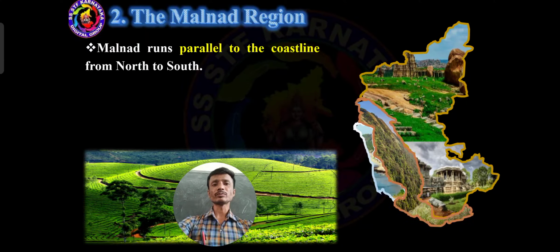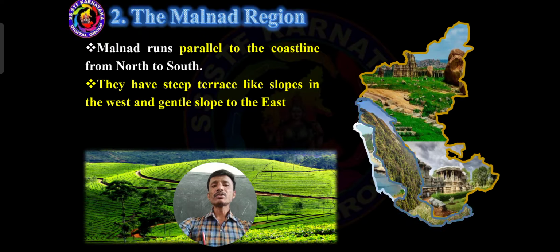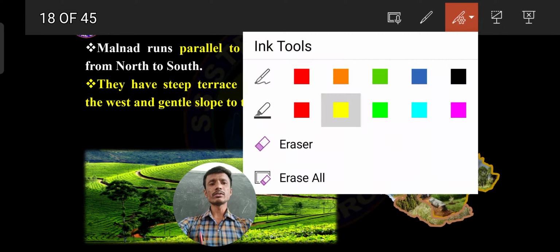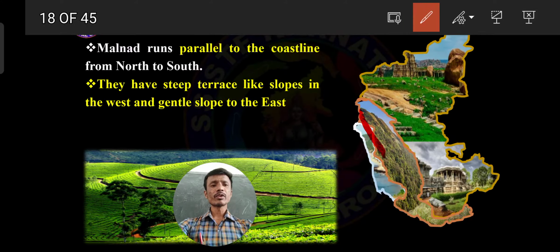They have steep terrace like slopes. Do you know, like a hill that has flat areas cut into the slope. That is what we call a sloping region, a very steep slope, like a slippery rock. They have steep terrace like slopes in the western part. Got it? I will show on the map. So this is the west.